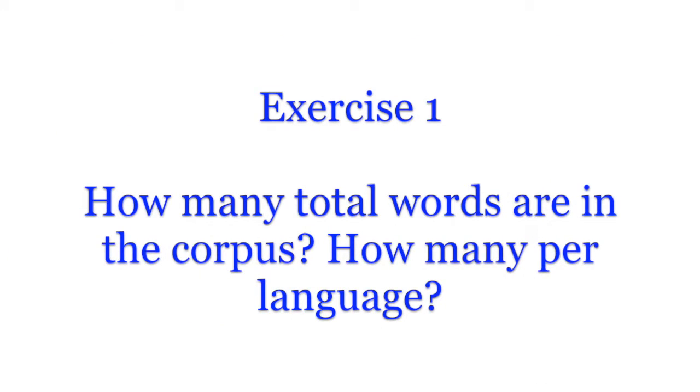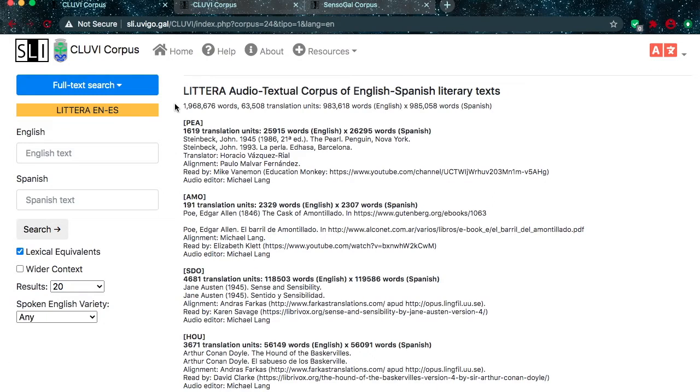Exercise 1. There are almost 2 million words in the corpus, 1,968,676 to be exact, 983,618 in English, and 985,058 words in Spanish.